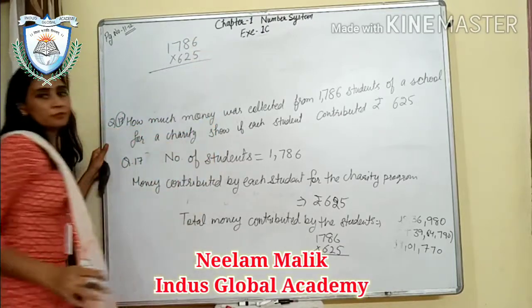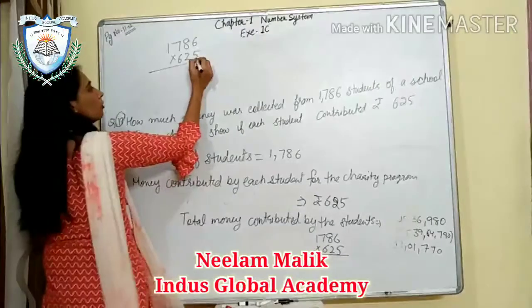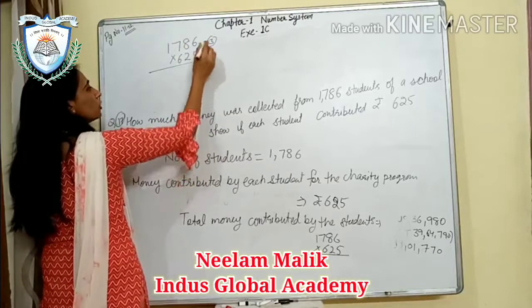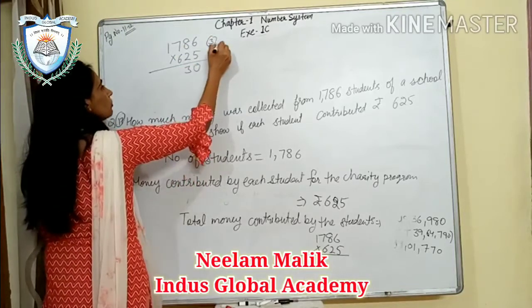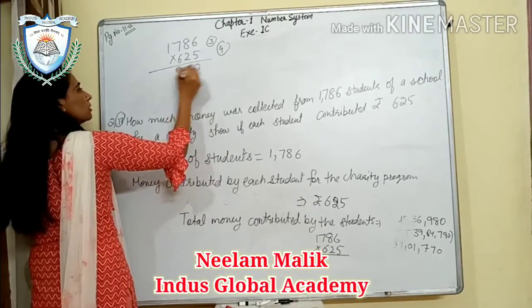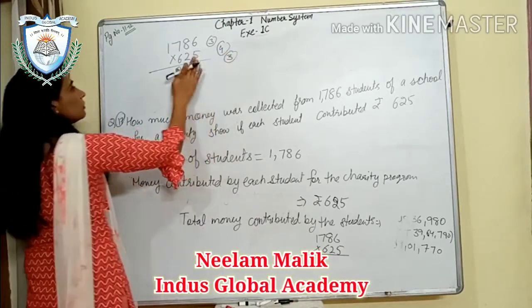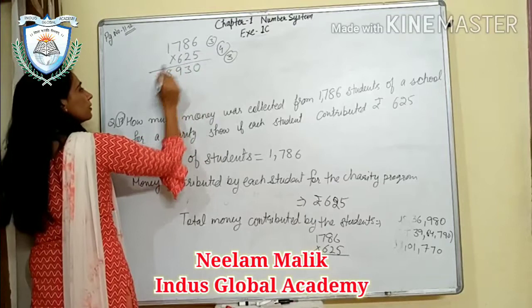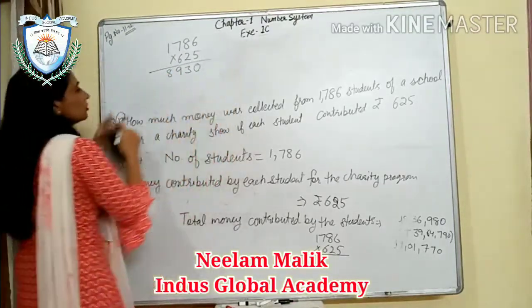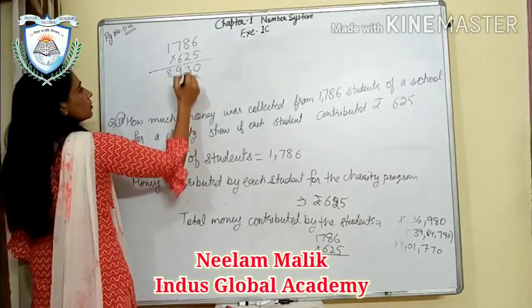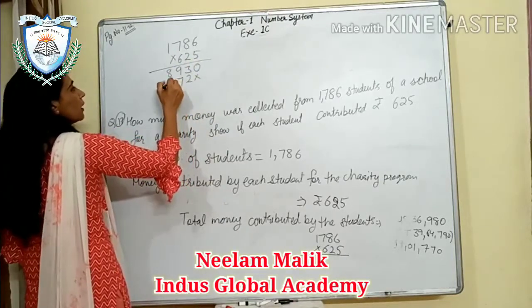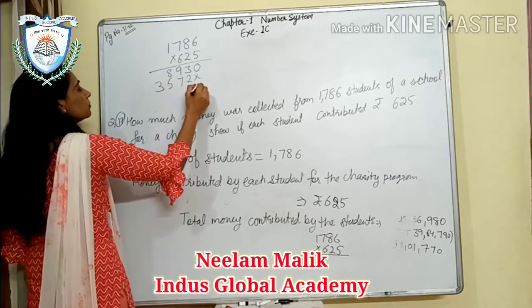Okay, so 5 6s are 30, 3 will be there, it will be 40, 43, 4 will be there, it will be 35, 35 plus 4, 39, 3 will be there, 5 and 3, 8. Okay, now remove all these carries.